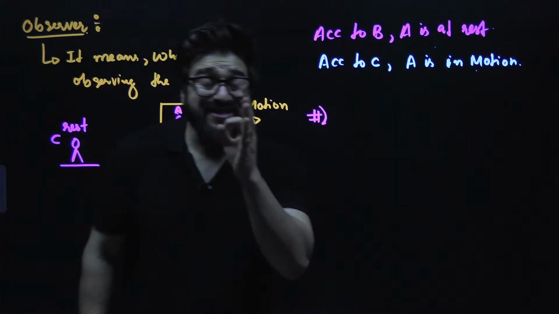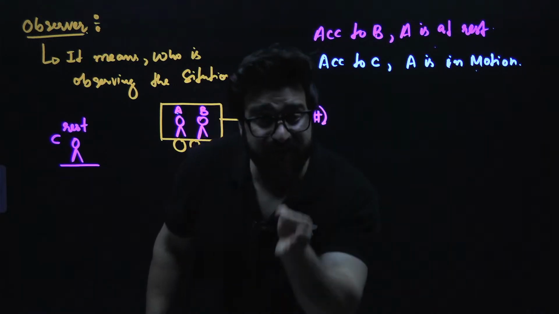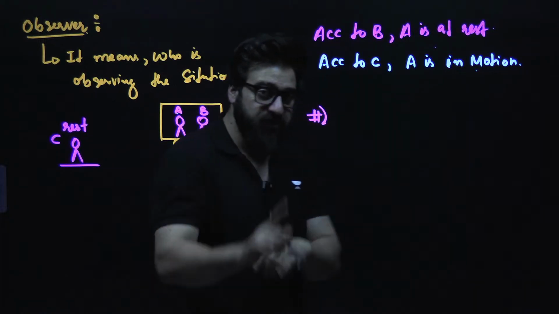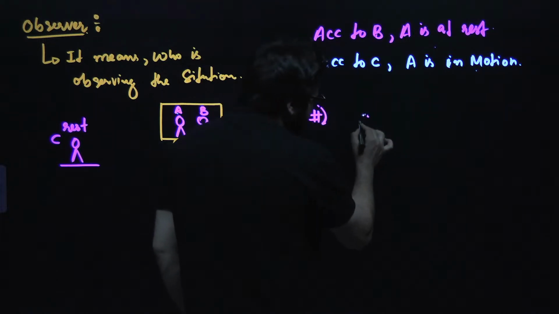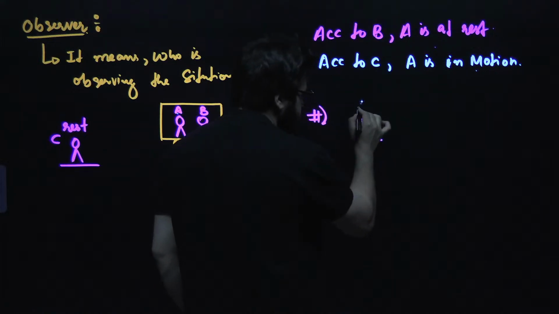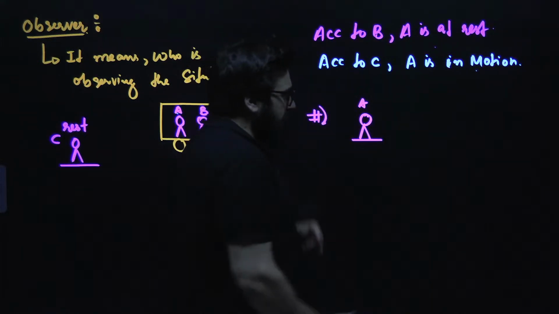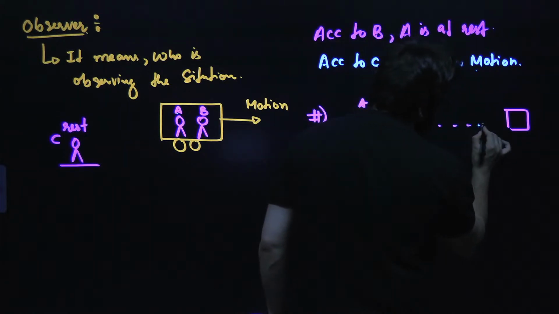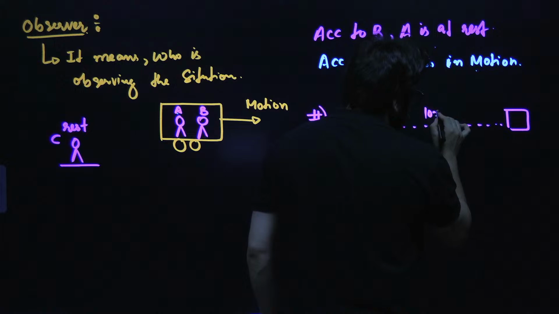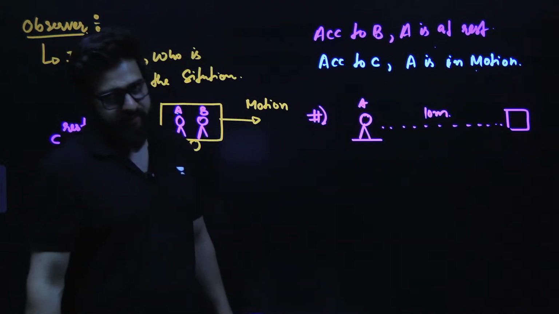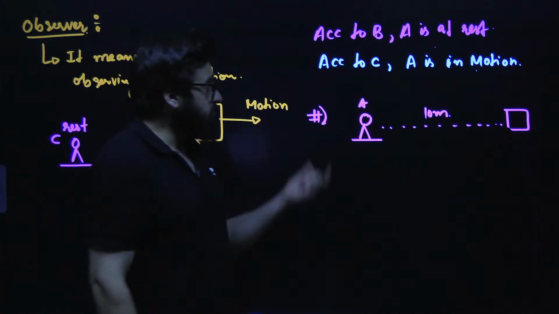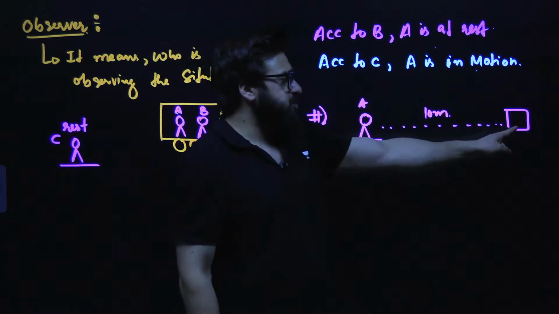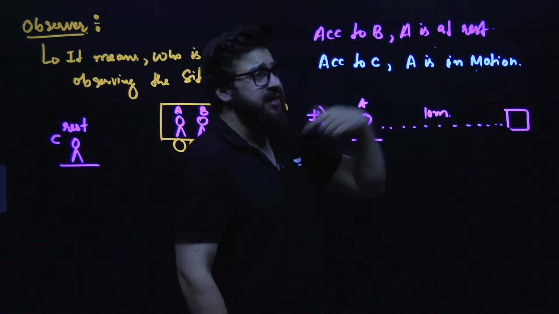Sometimes the observer can also be the frame of reference. Say there is a person over here, this is person A, and there is an object placed at 10 meters. Right now, if a person says, this box is at 10 meters from me.